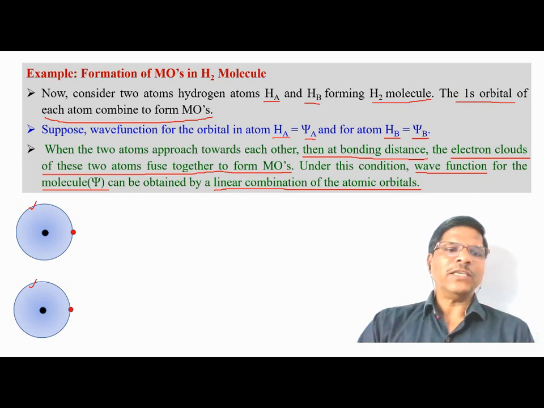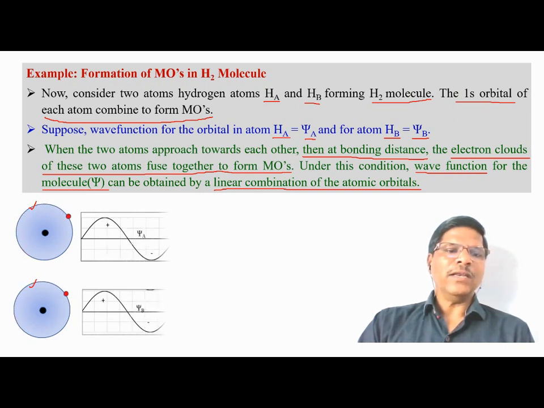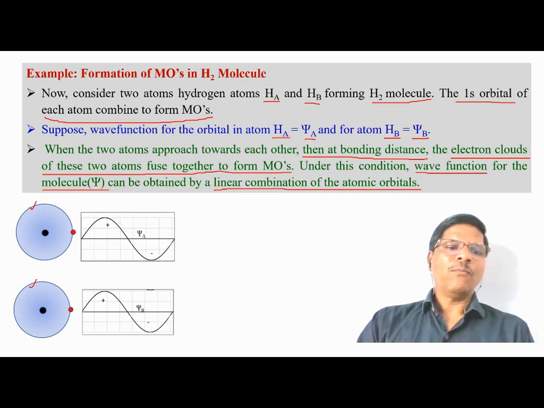This is the positive wave function, and this is the negative part of the wave function. So the sine wave generates the positive and negative wave function.